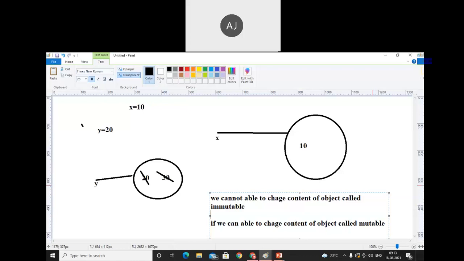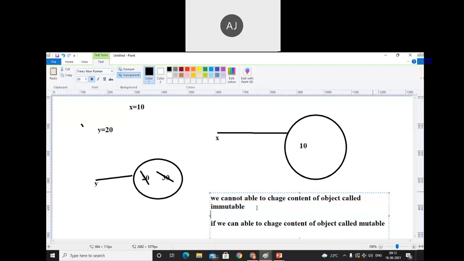So that means if we are trying to change the value of a given variable, then we can say that it is a variable. Variable is nothing but mutable. And immutable means what? Constant.